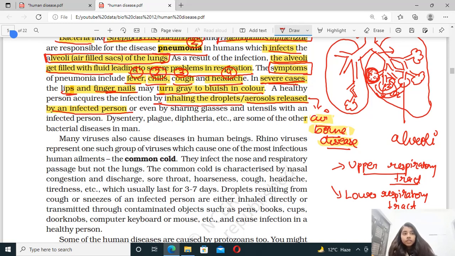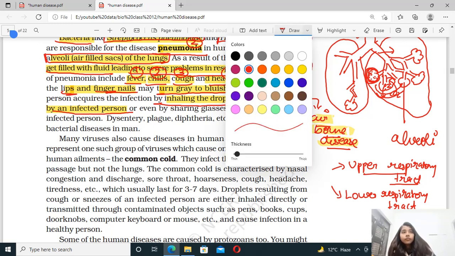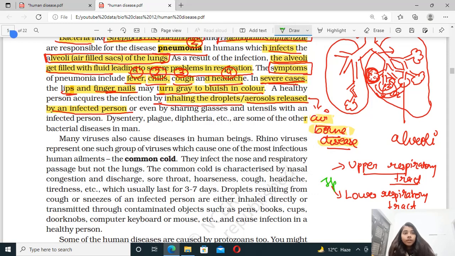So remember, this is important again: in pneumonia, the lower respiratory tract gets affected or infected, correct? Upper respiratory tract नहीं होता. अपर रेस्पिरेटरी ट्रैक किसमें इन्फेक्ट हो जाता है? In common cold. Like in common cold you might have noticed that you have difficulty in breathing from your nostrils, correct? So nostrils are part of your upper respiratory tract. So the upper respiratory tract gets infected during common cold, but during pneumonia, the lower respiratory tract gets infected, correct? Okay.